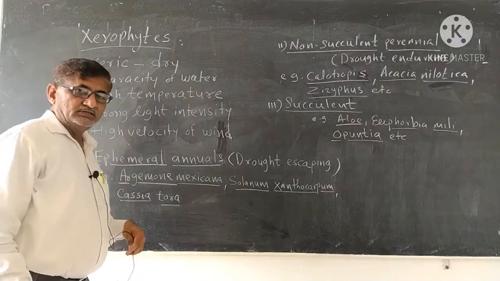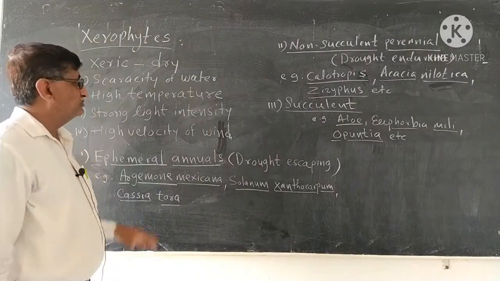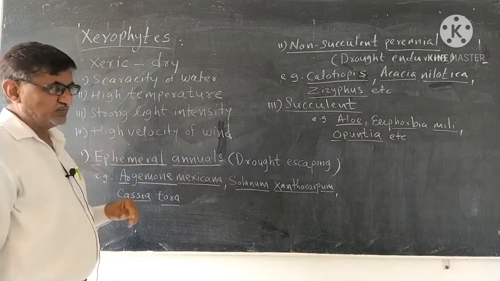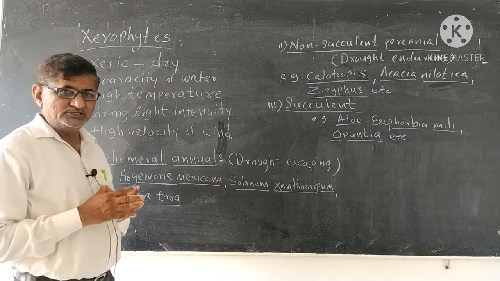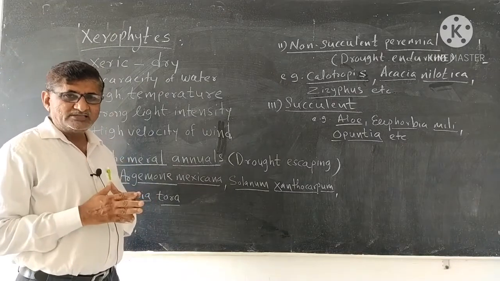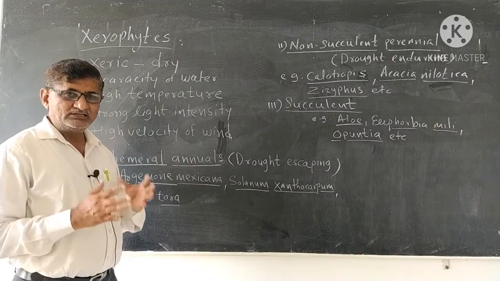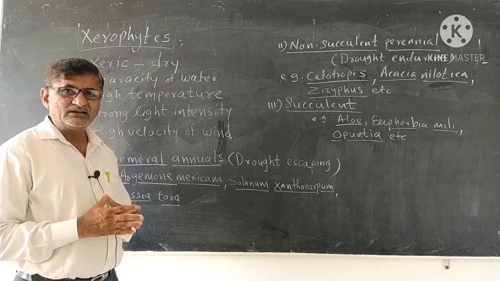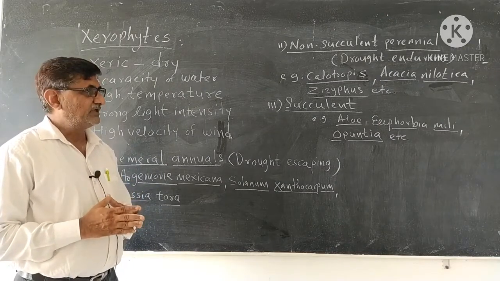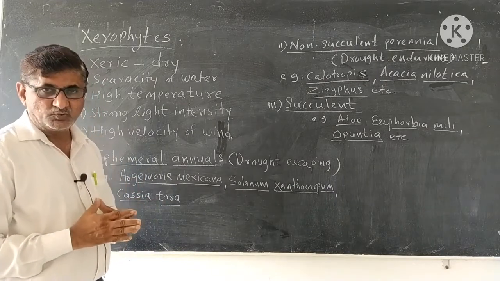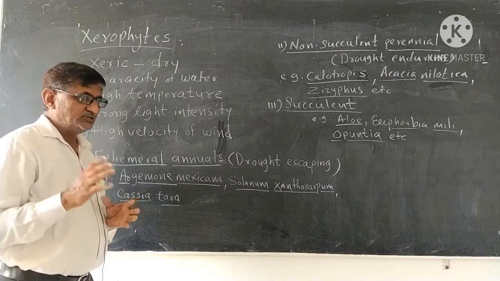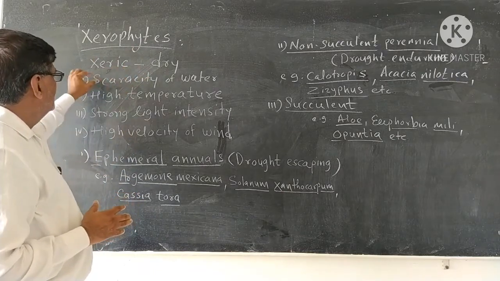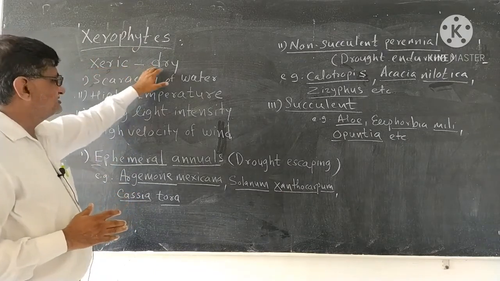Students, the next ecological plant group, that is the third one, is named xerophytes. First of all, we will see what is meant by xerophytes, what are the different conditions of environment in which these xerophytes are growing, and what are the different types of xerophytes. So, this ecological plant group is named a xerophyte. Xero or xeric means dry.